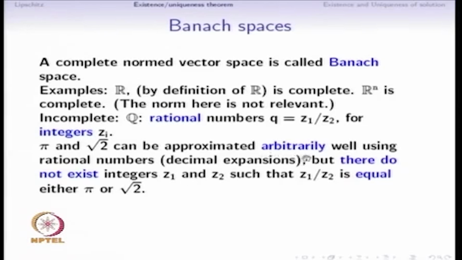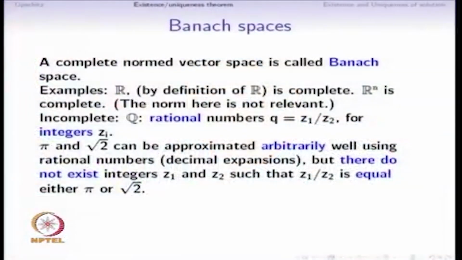In fact, there do not exist such integers. In other words, pi and square root of 2 are so called irrational numbers. However, we know that these irrational numbers can be approximated arbitrarily well. This proves that Q is not complete.